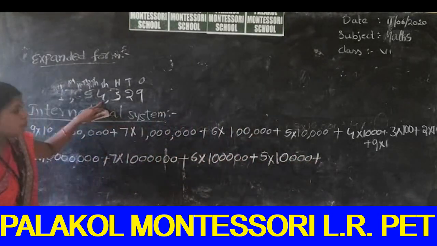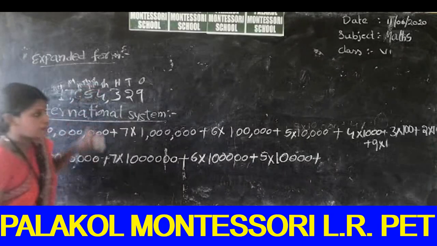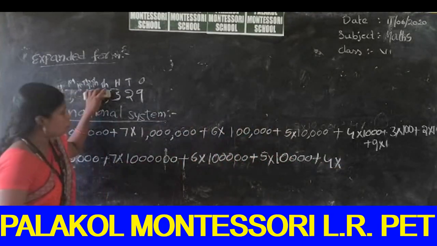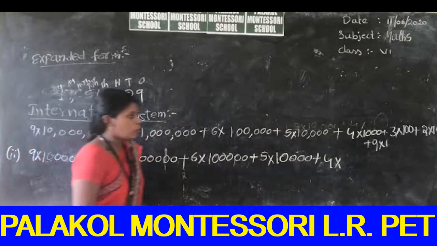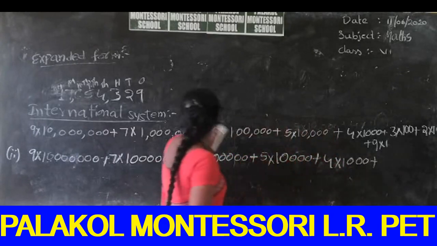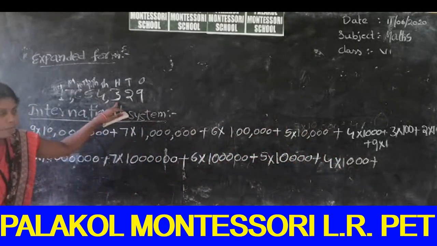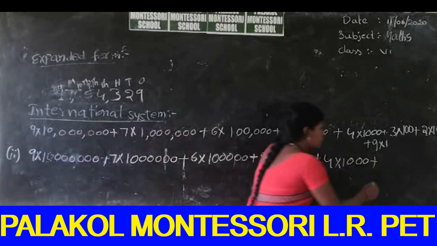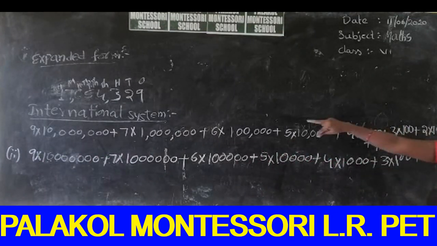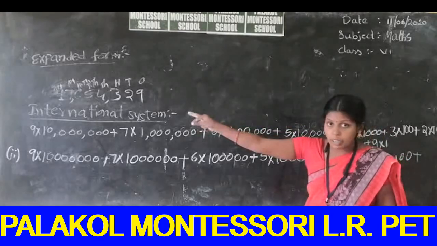Next, what is the next number? 4. 4 into, how many digits are there? After 4, 3 digits are there. So you can write 1 with 3 zeros, plus. So what is the next number? 3. After 3, 2 digits are there. So plus, after that 2. So we can close 2.